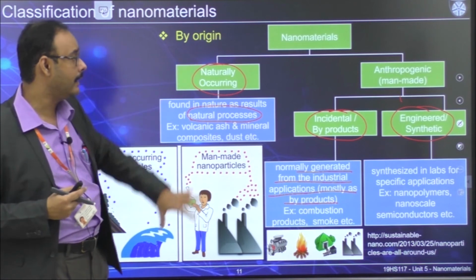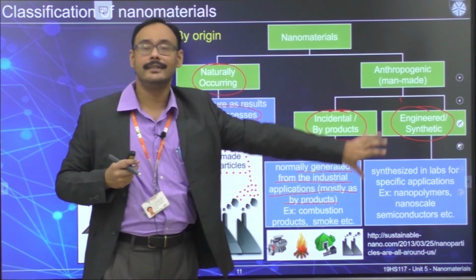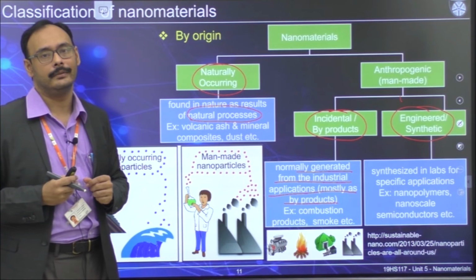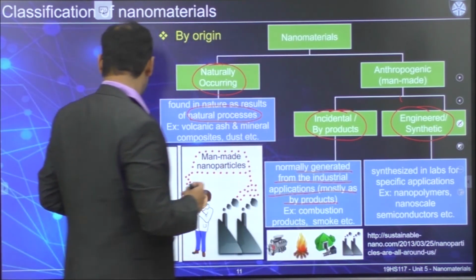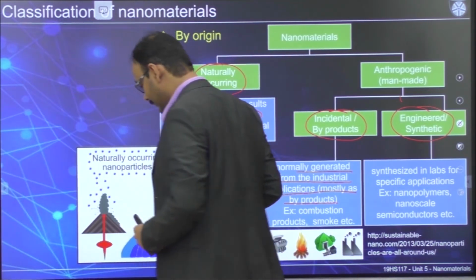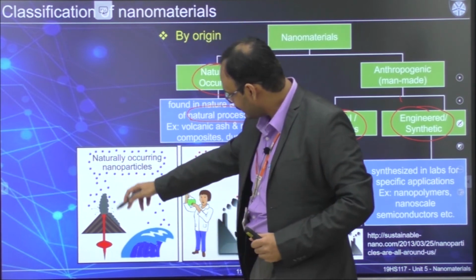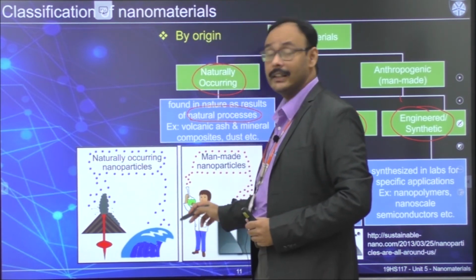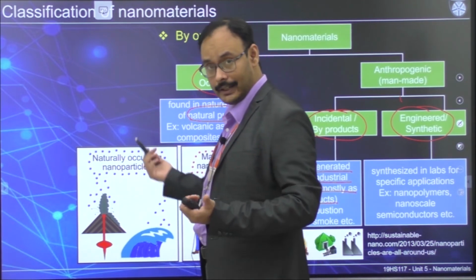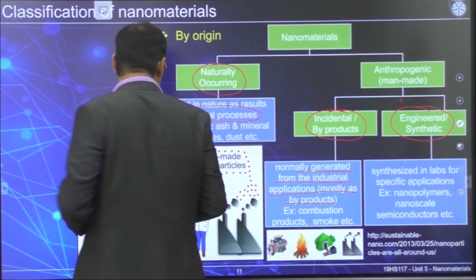One is naturally occurring, one is incidental, one is engineered or synthetic nanomaterial. I have given you some examples also. It's very simple one. Naturally occurring means volcanic ash, maybe something is coming out of the ocean which is at the nanoscale. Those are the things also can be considered.